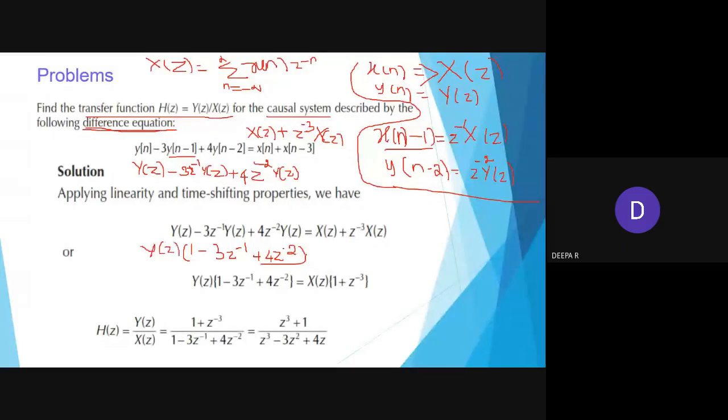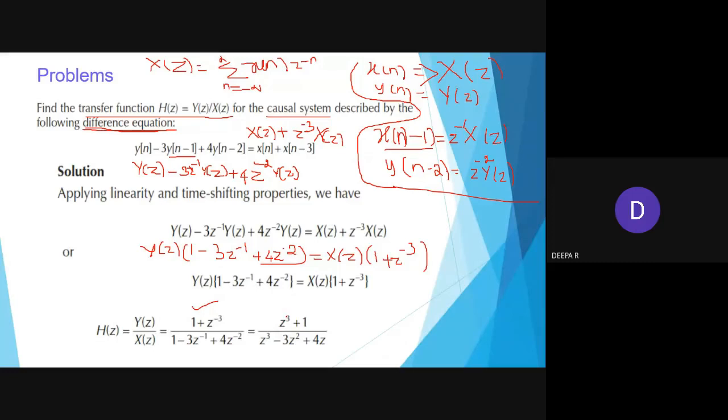Similarly, on the right hand side, you take X of z as common, then you will get 1 plus z power minus 3. So the transfer function, as I mentioned, is the output divided by the input, so Y of z divided by X of z. So 1 plus z power minus 3 is at the numerator, and 1 minus 3 z power minus 1 plus 4 z power minus 2 will be at the denominator. You can leave it as such, or you can change it to the positive sign.